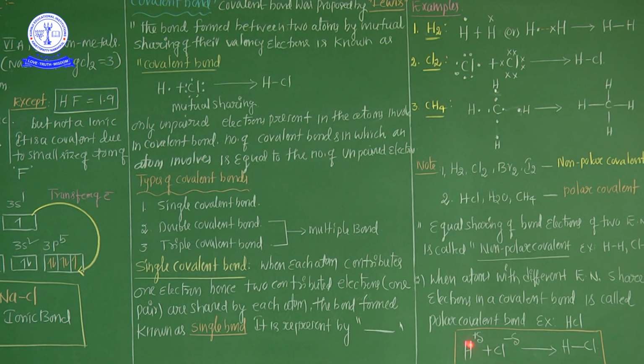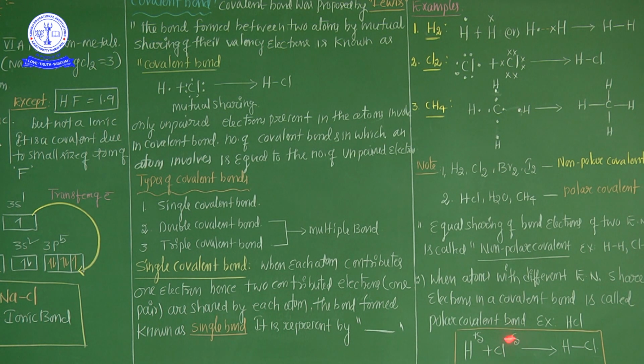Hydrogen has one unpaired electron, and chlorine also has one unpaired electron. At the time of sharing, chlorine pulls the shared electrons more towards itself. What is the reason? Chlorine has the maximum electronegativity and hydrogen has the minimum. Chlorine shares more towards itself,